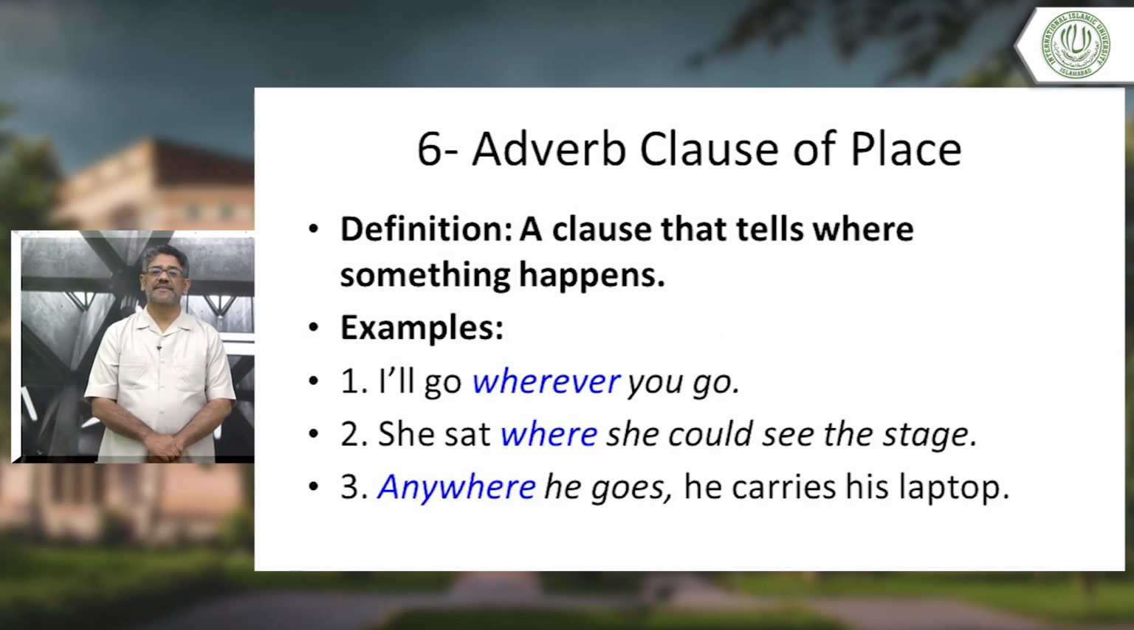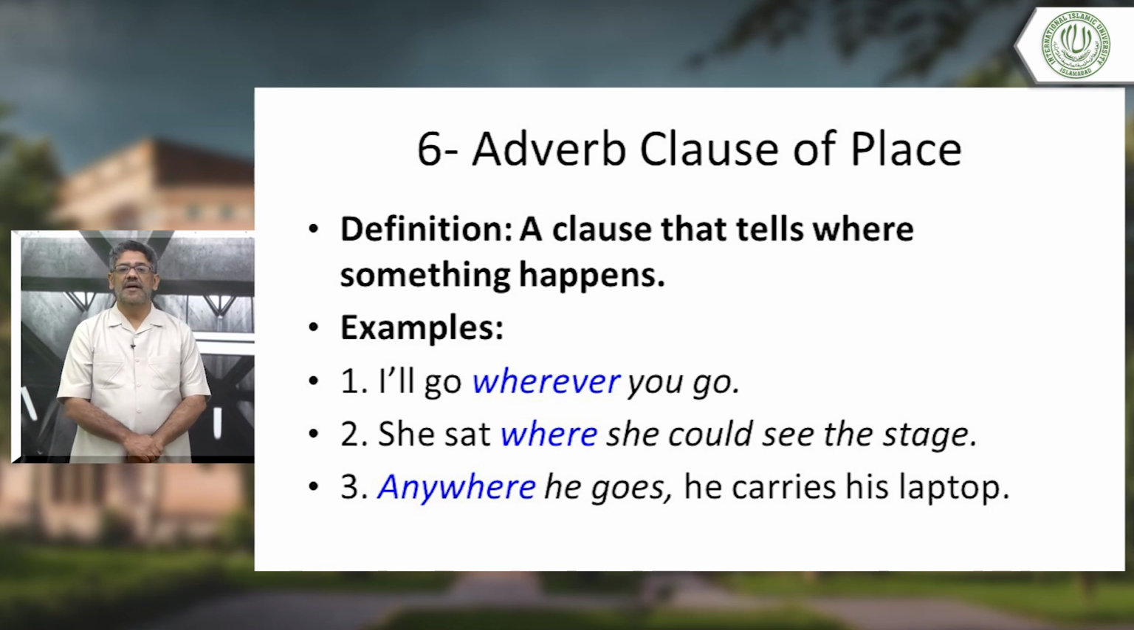Adverb clause of place. Definition: a clause that tells where something happens. You know, the word place can make it clear. Example, I'll go wherever. Wherever shows place, someplace. I'll go wherever you go. So wherever you go is adverb clause of place. 2, she sat where she could see the stage. I have given the blue color to these. So remember, where again shows the place, where she could see the stage.